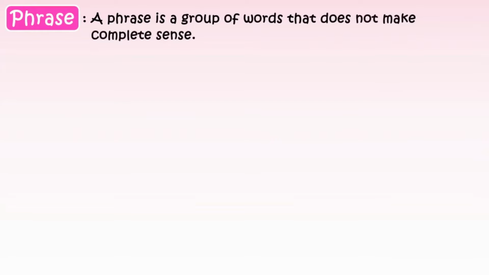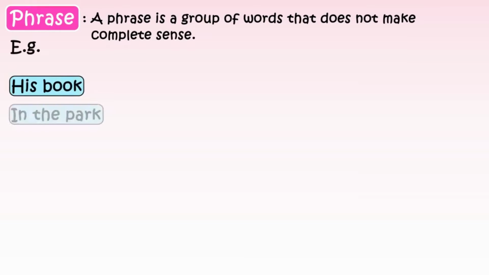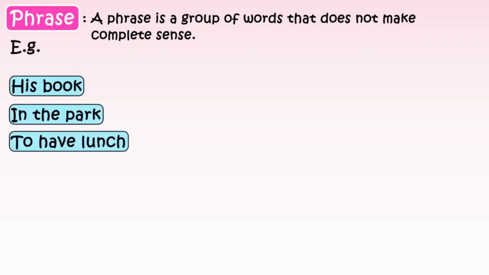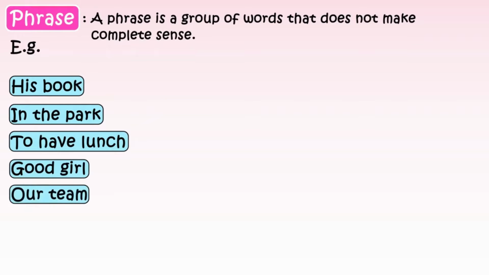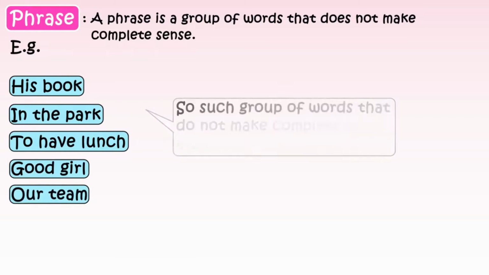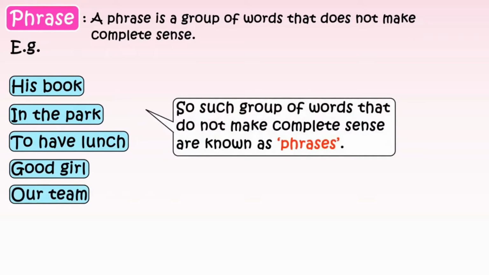So, let's start. We already know that a phrase is a group of words that does not make complete sense. For example, his book, in the park, to have lunch, our team. So, such groups of words that do not make complete sense are known as phrases. So let's talk about them.